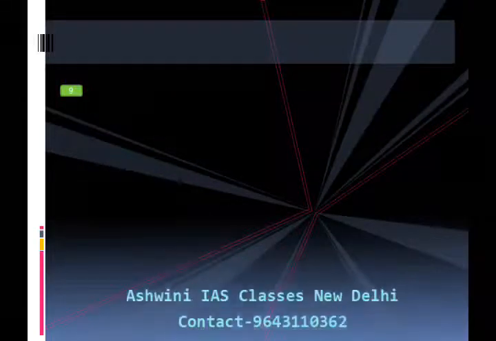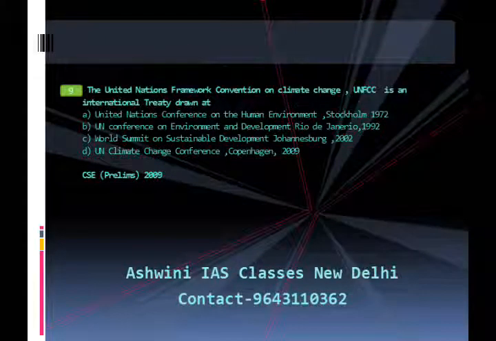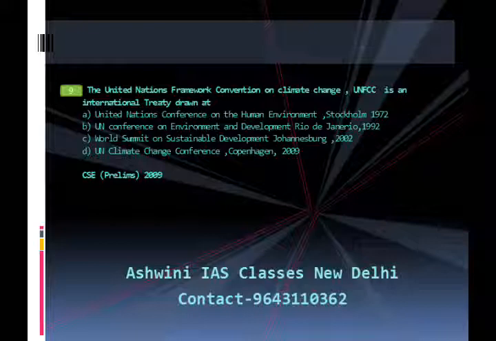The United Nations Framework Convention on Climate Change is an international treaty drawn at A. United Nations Conference on the Human Environment in Stockholm 1972. B. UN Conference on Environment and Development Rio de Janeiro 1992. C. World Summit on Sustainable Development Johannesburg 2002. D. UN Climate Change Conference Copenhagen 2009. This question appeared in CSE Prelims Examination 2009.